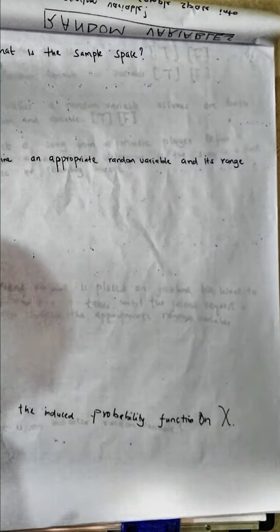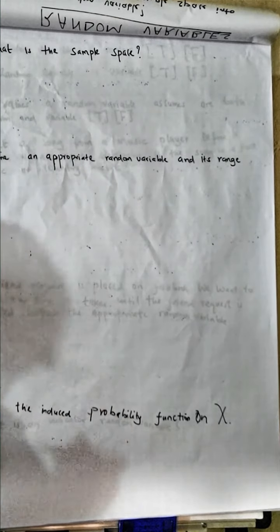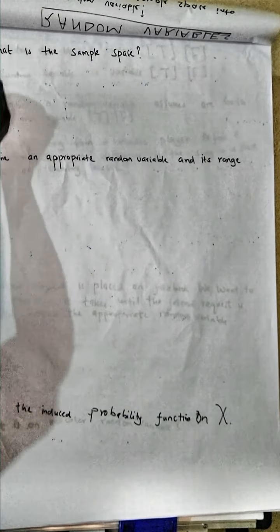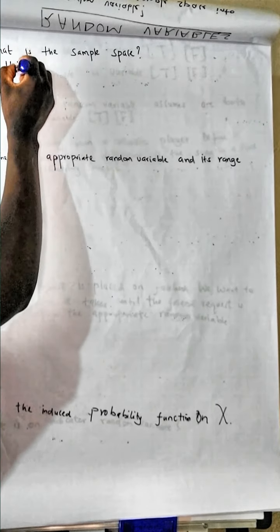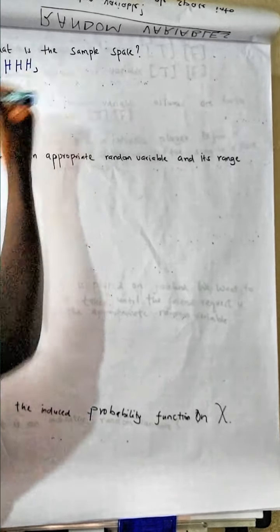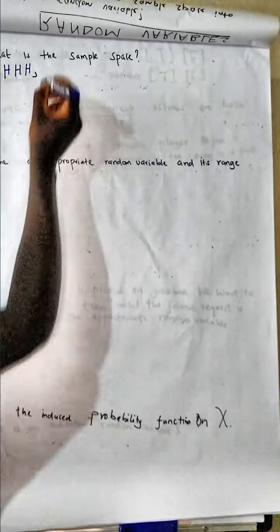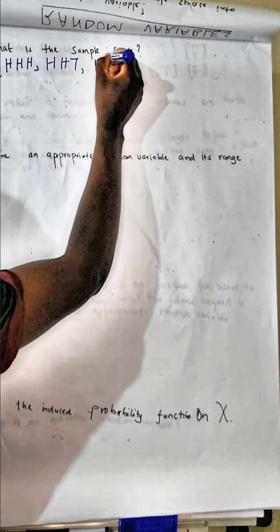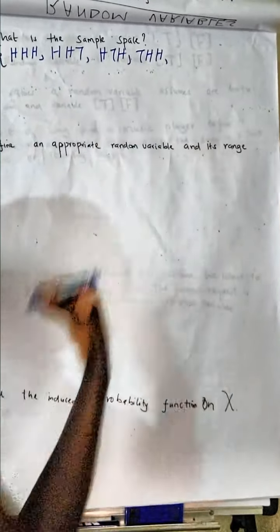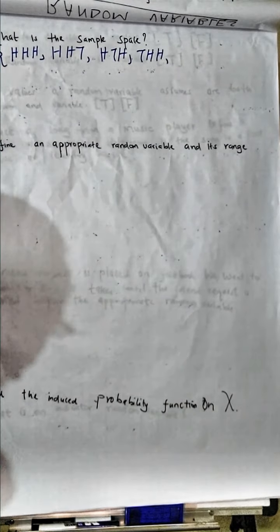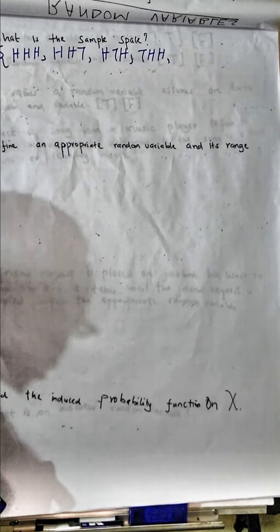So what is the sample space? When you toss a coin 3 times, this is the sample space that you obtain. You can obtain 3 heads. You can obtain 2 heads and a tail, and again 2 heads and a tail in a different arrangement.